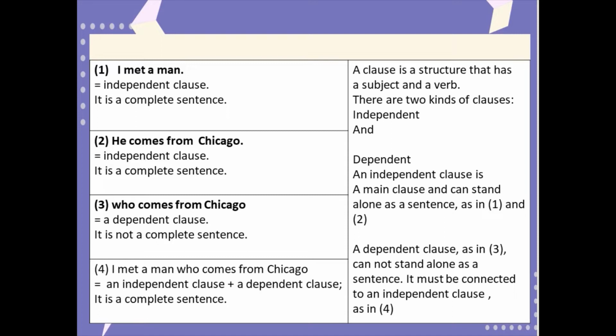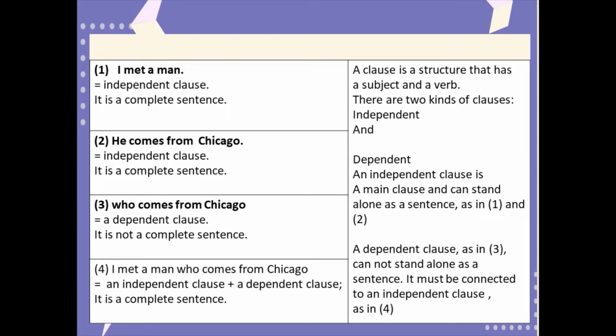Why is it a dependent clause? Because it is not a complete sentence. That's why it needs the main clause, I met a man. The full complex sentence is I met a man who comes from Chicago. So in here we have the independent clause I met a man, and we have the dependent clause who comes from Chicago, so we can have the complete sentence.